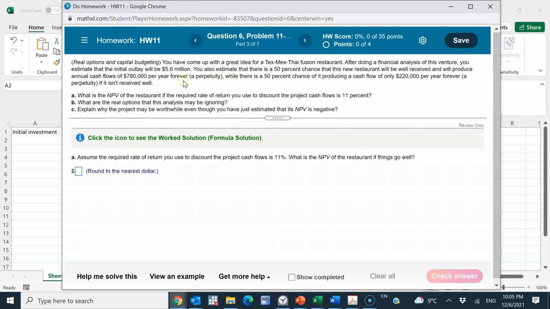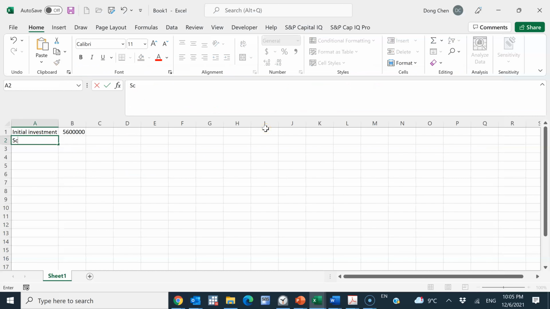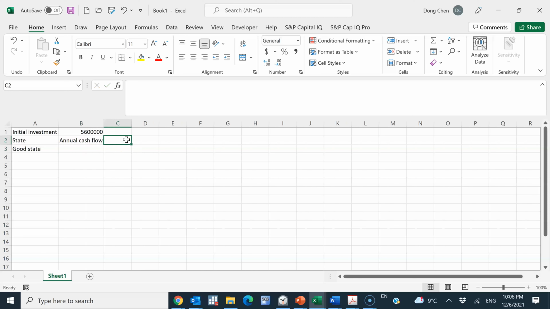So there are two scenarios. One is the good scenario, another one is the bad scenario. The good scenario is going to have $780,000 per year forever. So let me put the state here: State, and this is the annual cash flow, and this is the probability, right?